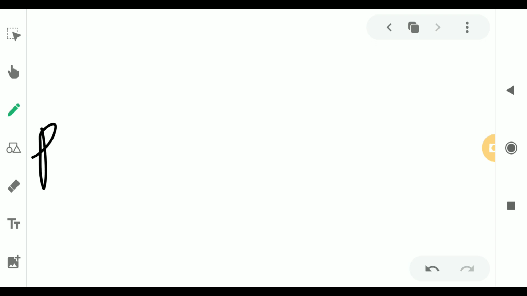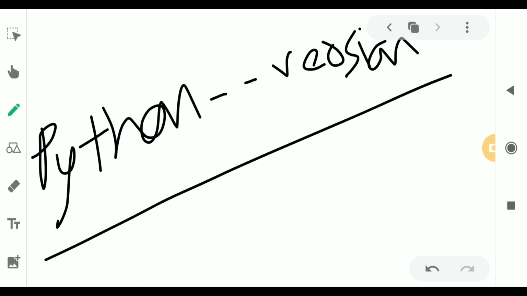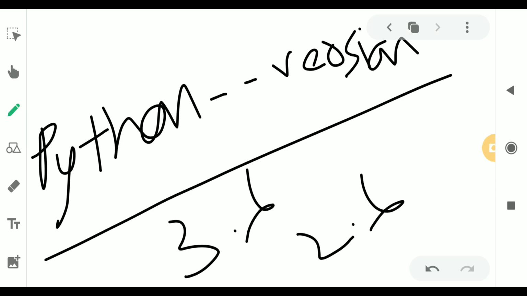Just type like this: python --version. In the Python command prompt, just type this one, and you will check whether it is 3.6 or 2.6. These are the basic things.